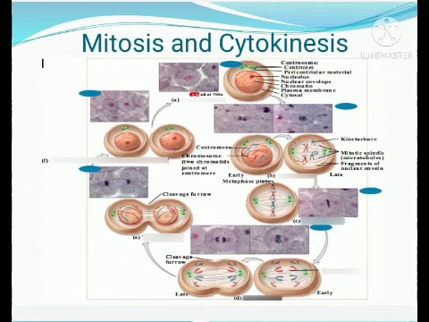Every 46 chromosomes came to the center and divided and went, so each side has got 46 sister chromatids, which are now known as daughter chromosomes. So the number of chromosomes is not reduced. That is the peculiarity of somatic cell division. Even though the cell division has happened, the number has not changed.